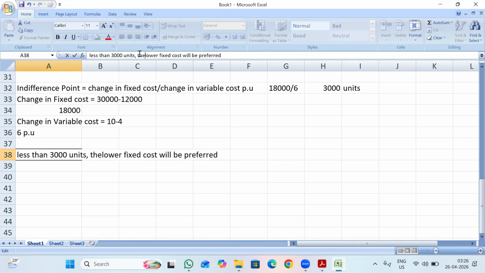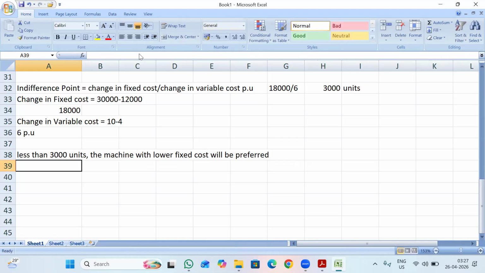So always remember this point. Whenever you are calculating the indifference point, if the production is less than the indifference point units, for machinery we should consider the machine with lower fixed cost. If it is more than 3,000 units, then we need to consider the machine with lower variable cost.